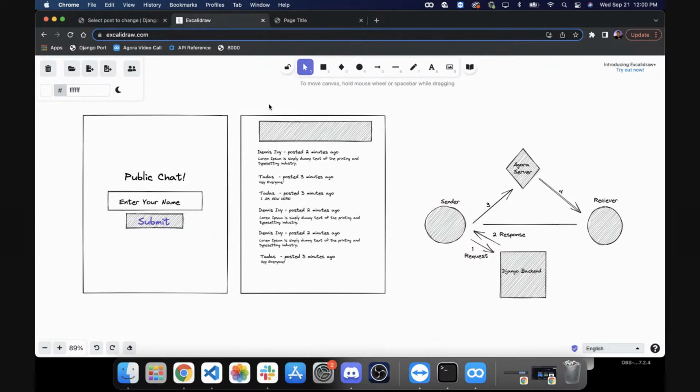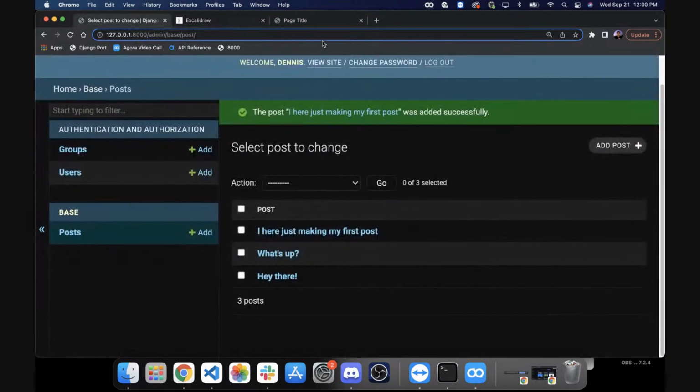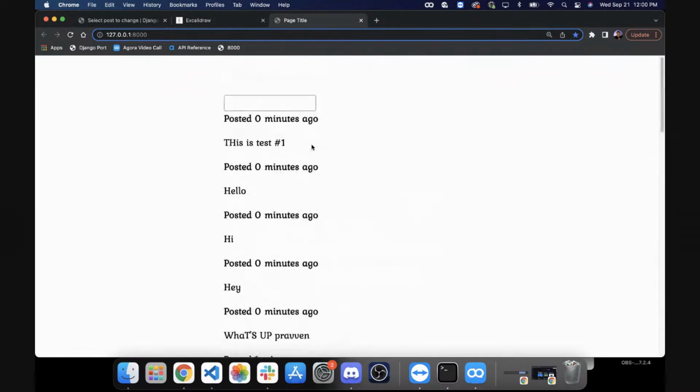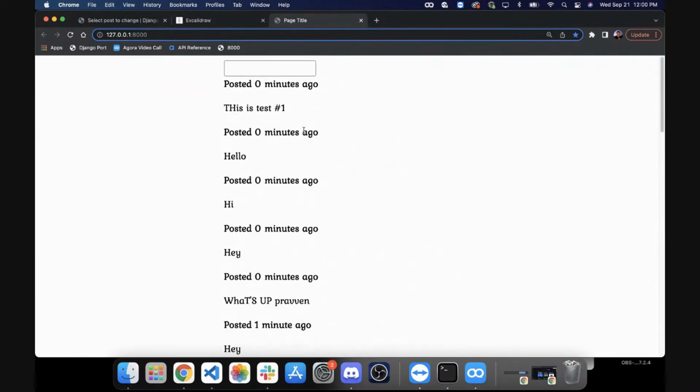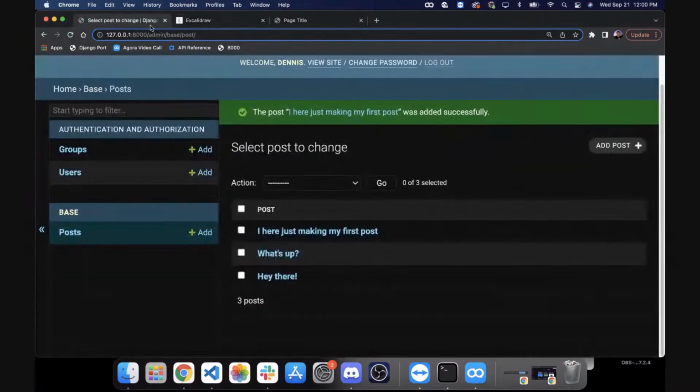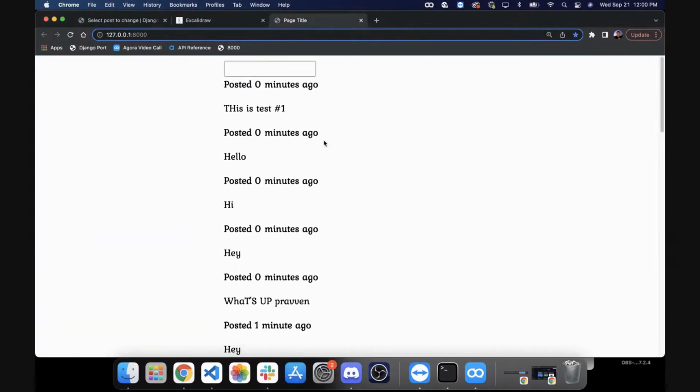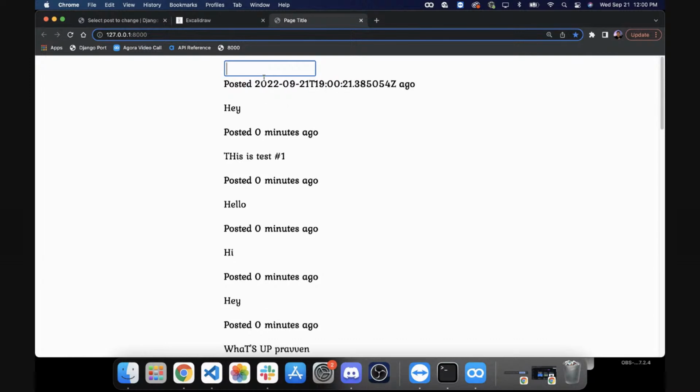Let's actually go ahead and do the name thing. You notice how right now we have no name here. We just have the time posted. Two things that I want to solve, actually. One is we have this timestamp, and by the way, these should probably update in real time. There's a way to do that.